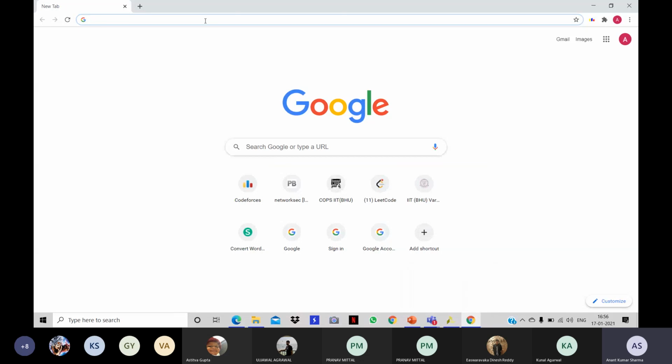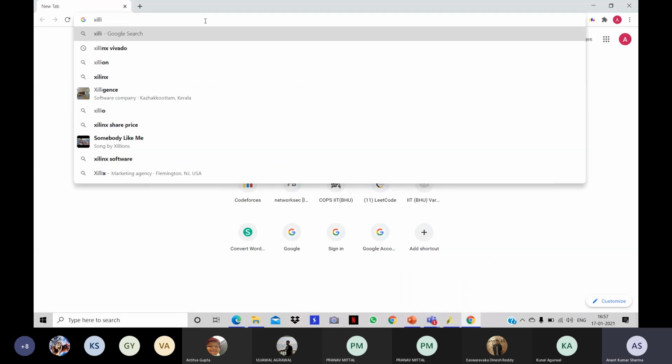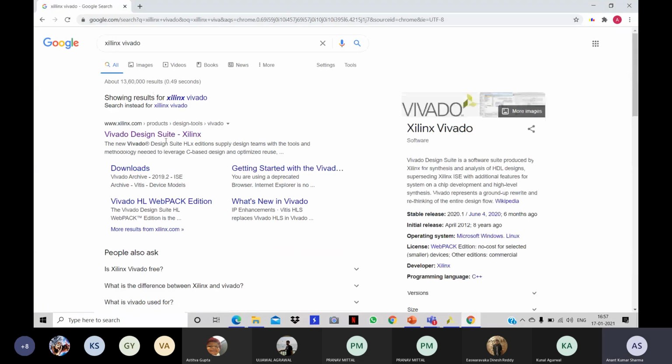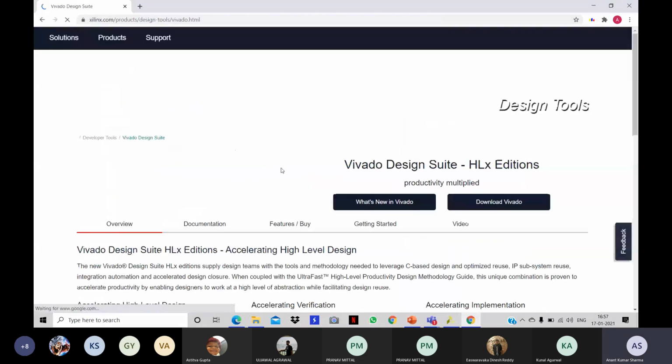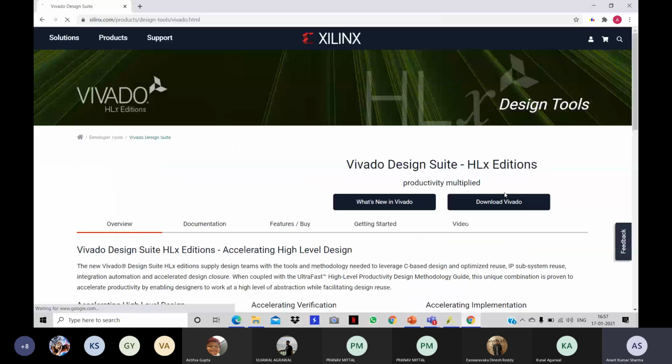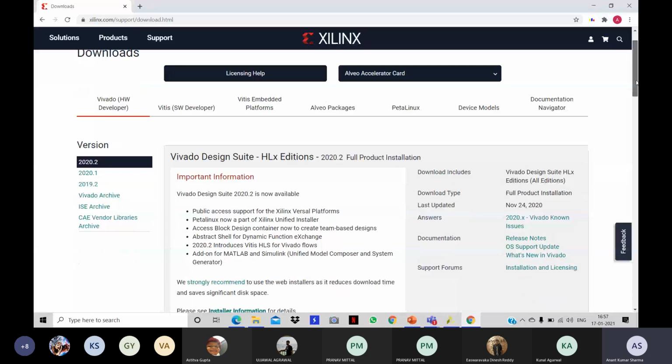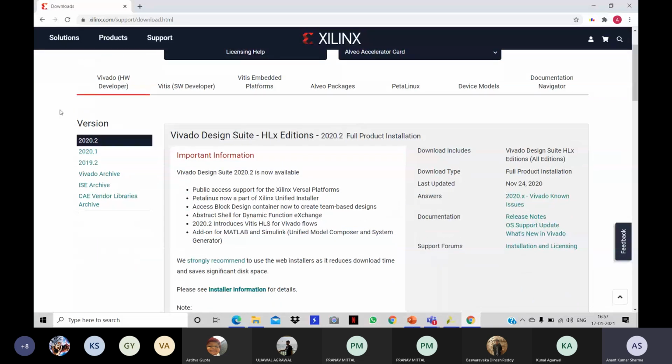Just search Vivado download or Xilinx Vivado. Xilinx is the name of the company. This is their official website, and just click download Vivado. The version which we will be using is 2018.3.